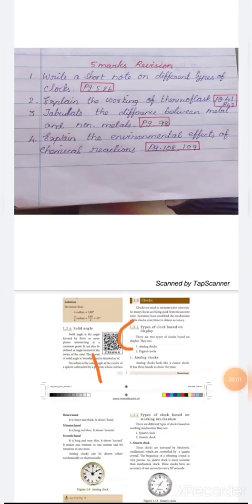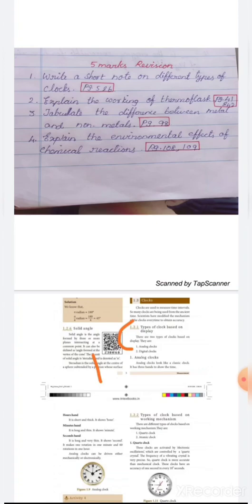Next 5 mark questions: 4 questions of 5 marks for 4 lessons, one from each lesson. In the annual examination there is no choice. I give any 2 questions; you compulsorily attend the 2 questions. First question, write a short note on different types of clocks.